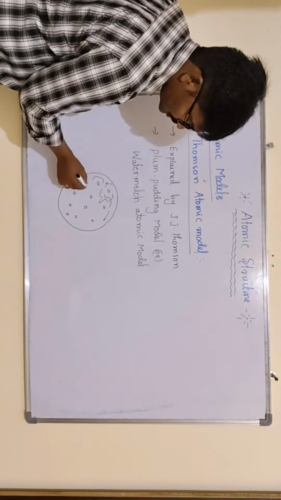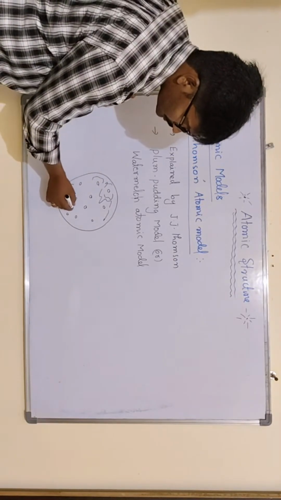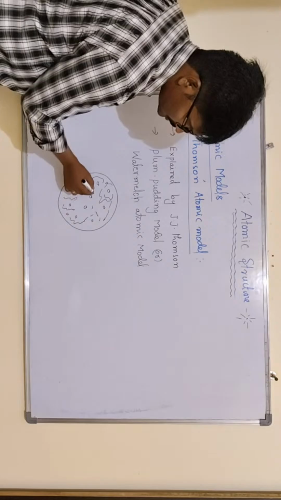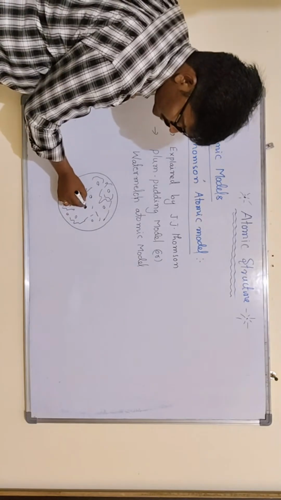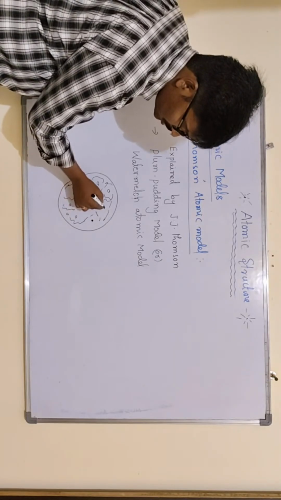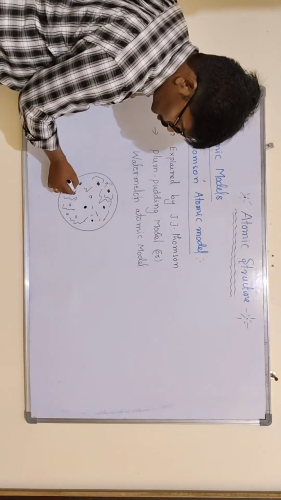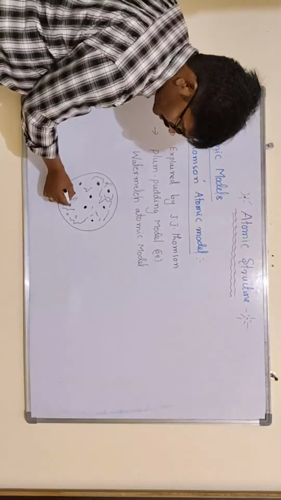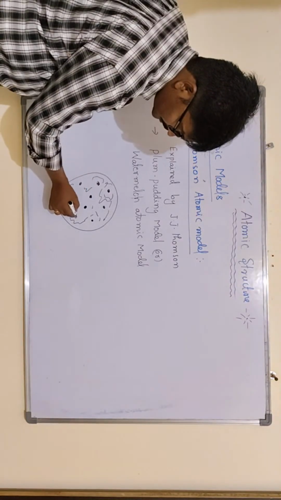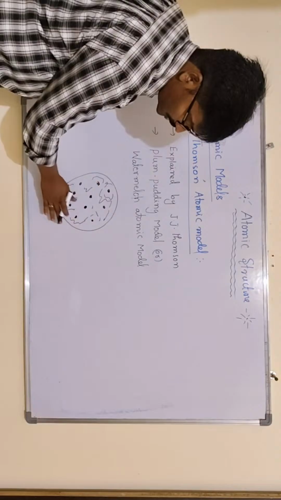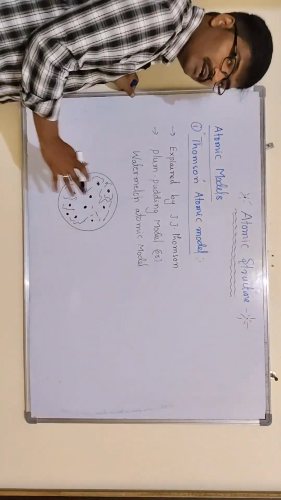Whatever the seeds are there, these seeds act as electrons to neutralize the atom. The red color pulp is uniformly distributed throughout the atom according to him.